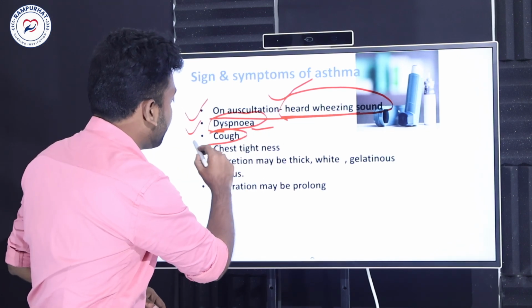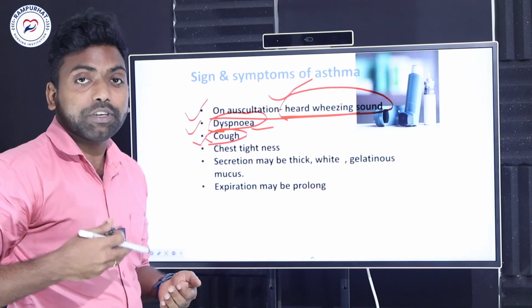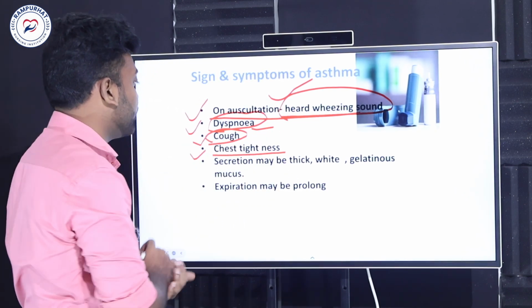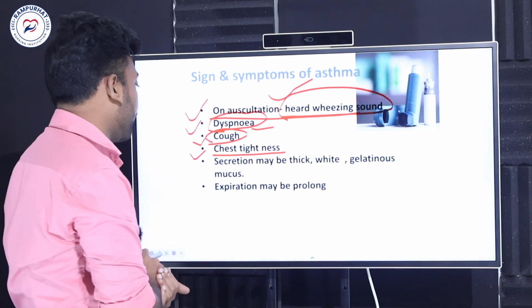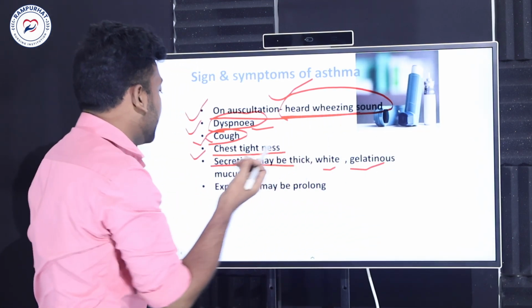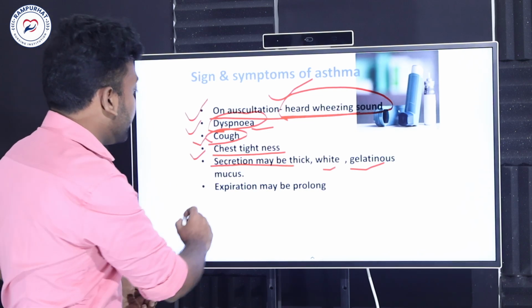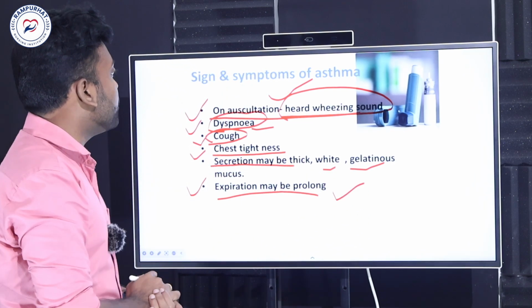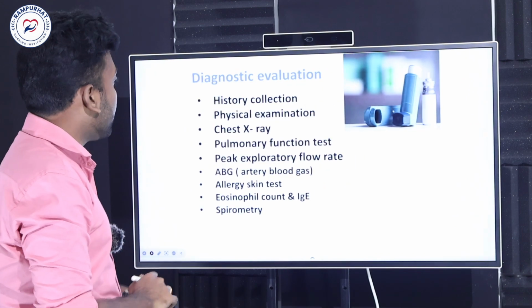Automatically the cough will happen, and the cough reflex will increase. The next one is chest tightness. Due to this, the chest will feel discomfort, and secretions may be thick, white and gel-like mucus. The next one is prolonged expiration. These are the signs and symptoms we can find in asthma conditions.